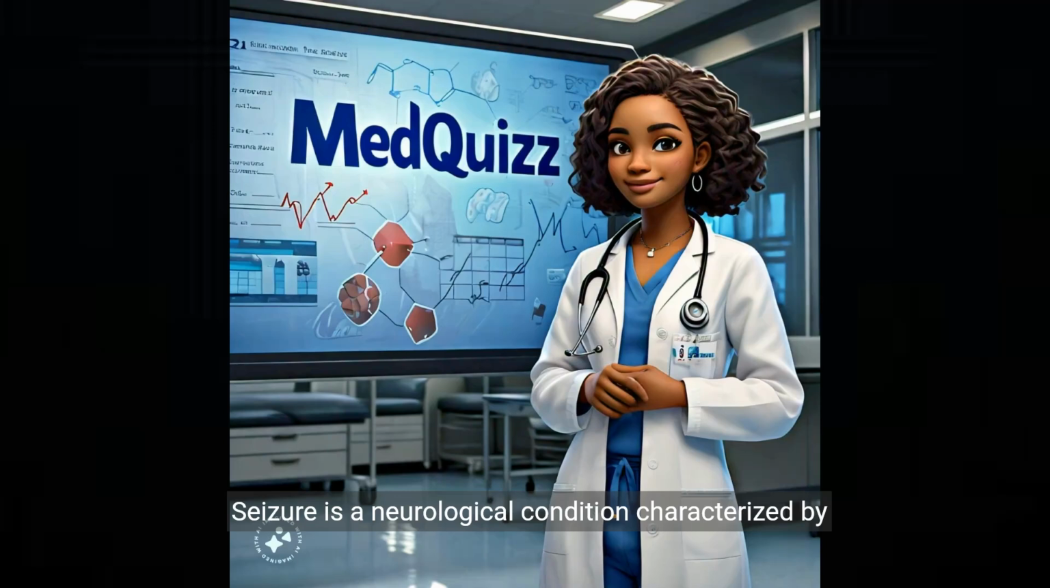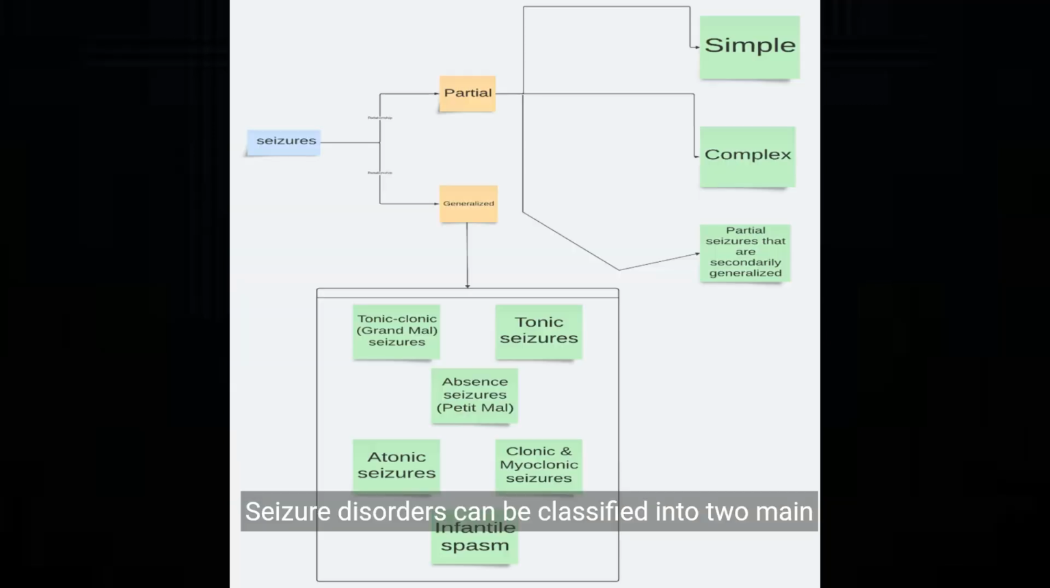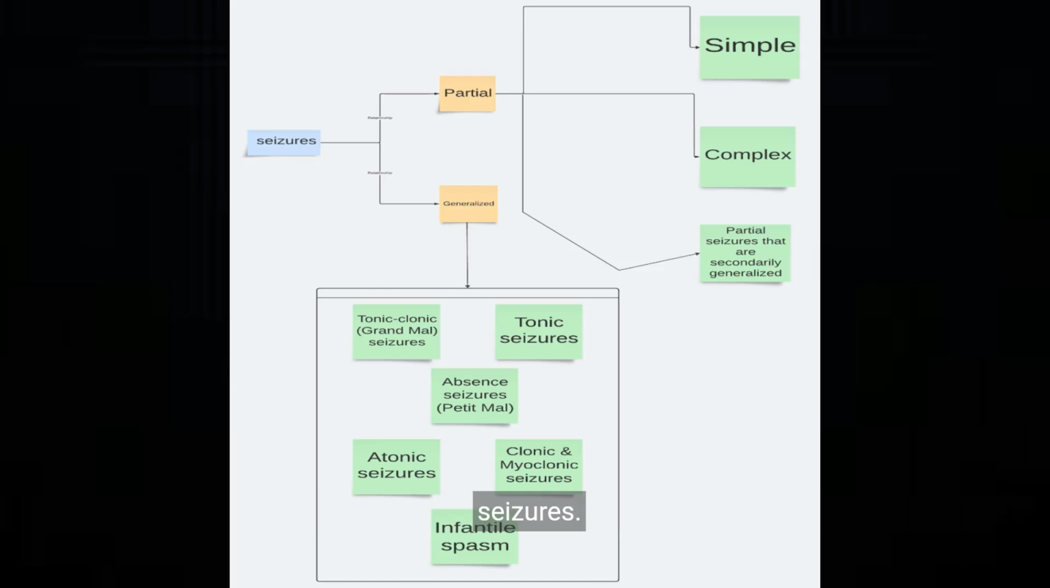Seizure is a neurological condition characterized by abnormal rhythmic firing of cerebral neurons. A chronic CNS disorder characterized by repetitive episodes of seizure is known as epilepsy. Seizure disorders can be classified into two main categories: partial seizures and generalized seizures.